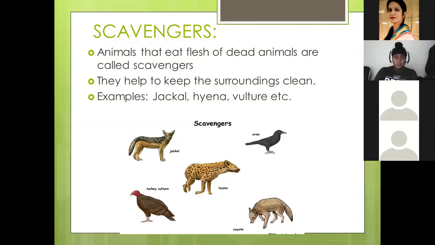Or otherwise, what would have happened? If any animal had died, our earth would get overcrowded with dead bodies. Okay, especially in forest or the jungle area. Right? They clean that area. Good. Now, examples of scavengers are jackal, hyena, vulture, etc.